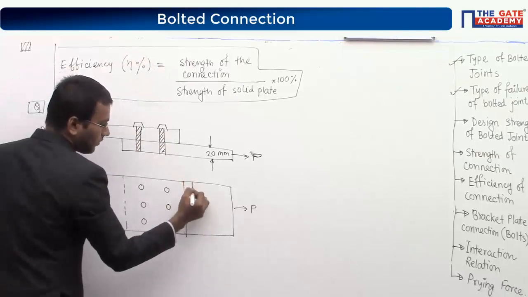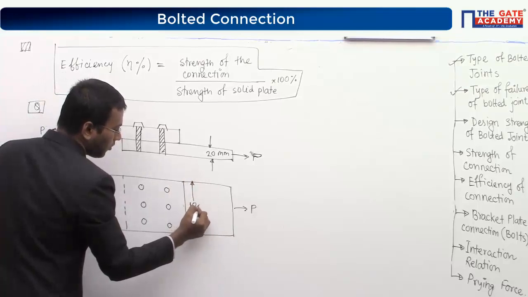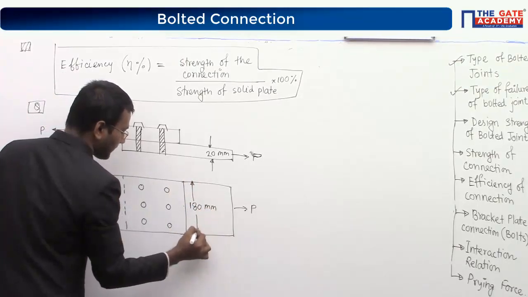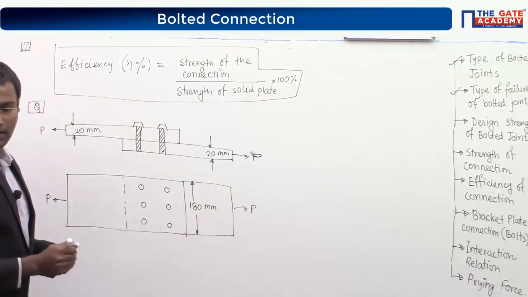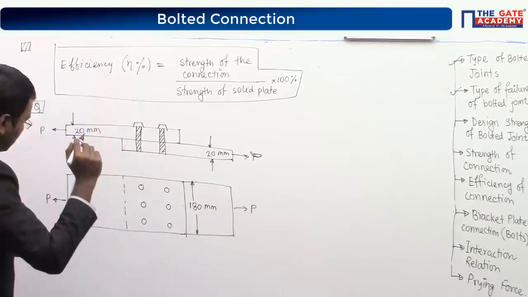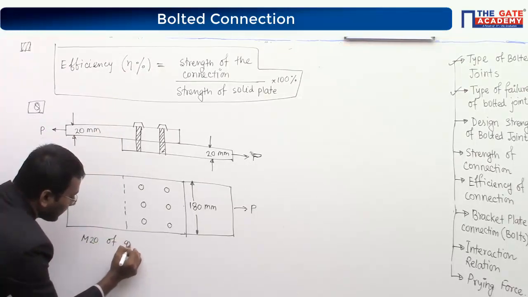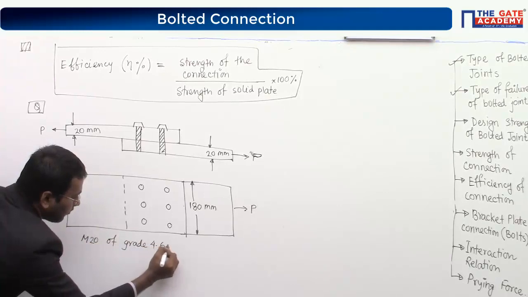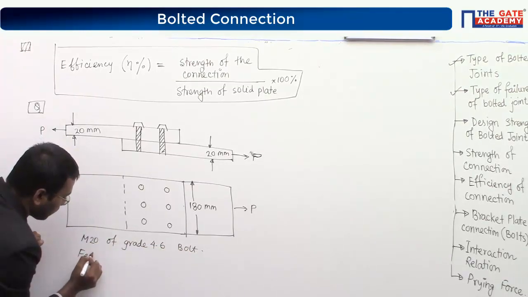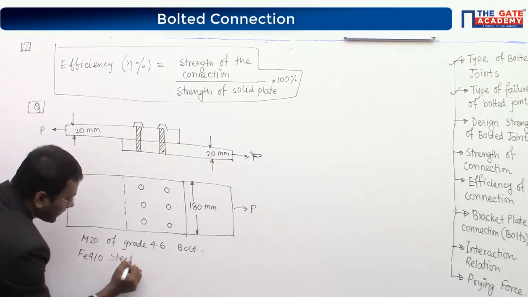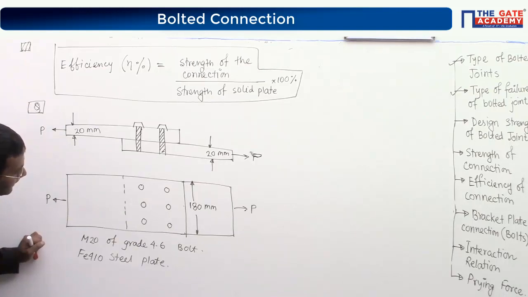Also consider the width of the steel plate equal to 180 millimeter. Let us consider the bolt is M20 of grade 4.6, and Fe410 steel plate.